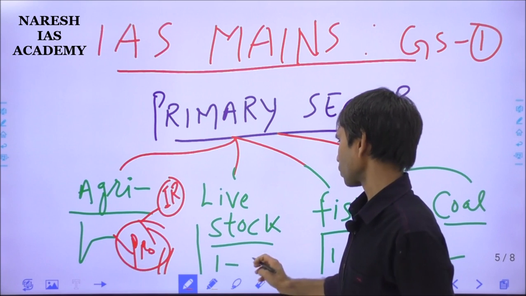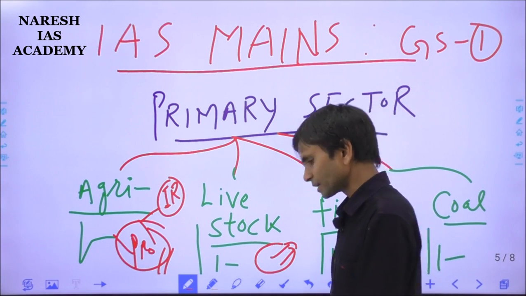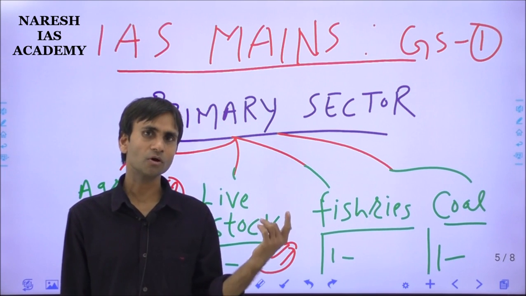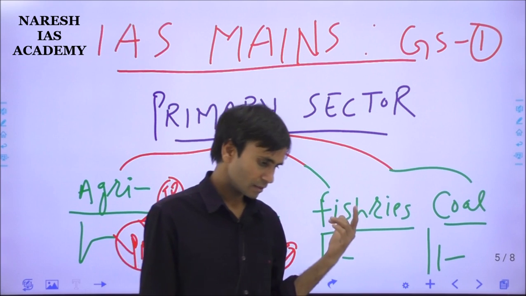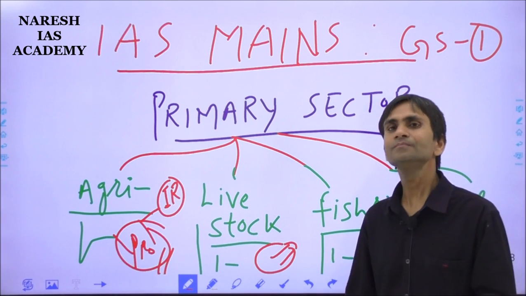Second is livestock. You know, India is an important country for the number of cattle or livestock and the different commodities from animals.